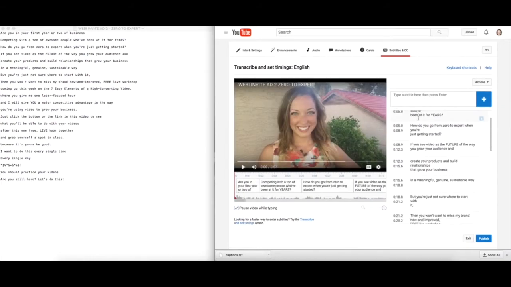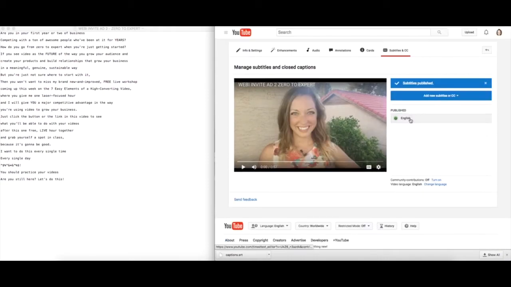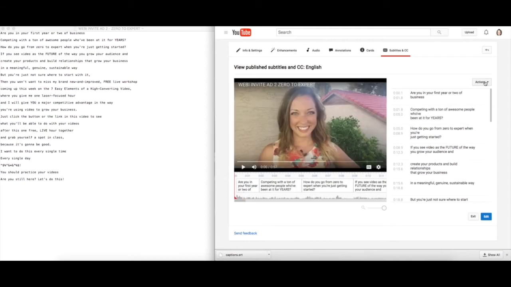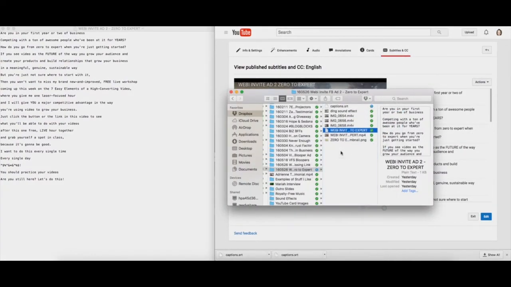You can double check through this and make sure everything looks accurate. And you're going to click Publish. Now click on it again. And in this upper right here where it says Actions, click on that. See here where it says Download, click where it says SRT. And now you just need to drag that file into your project folder.